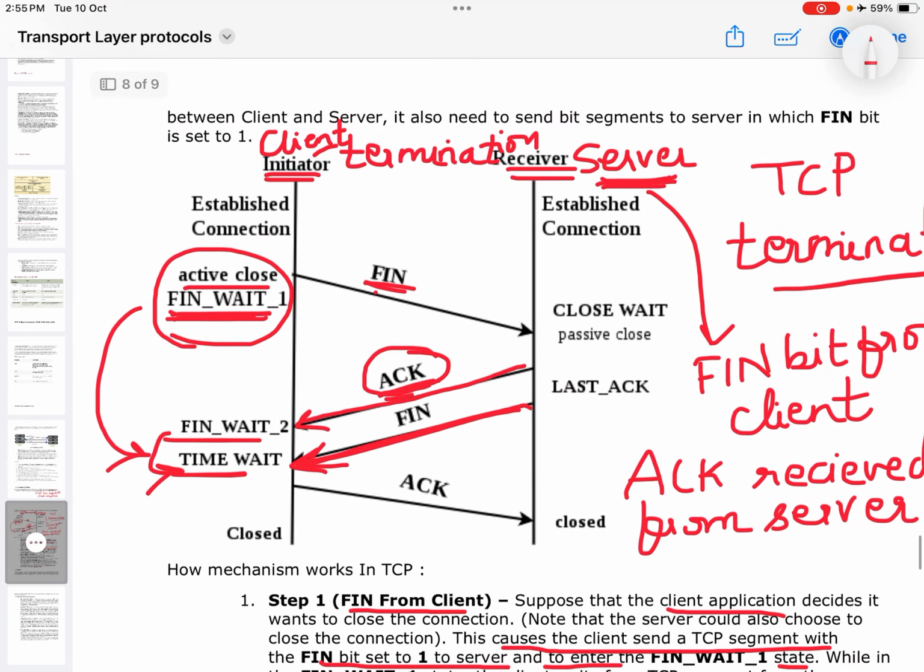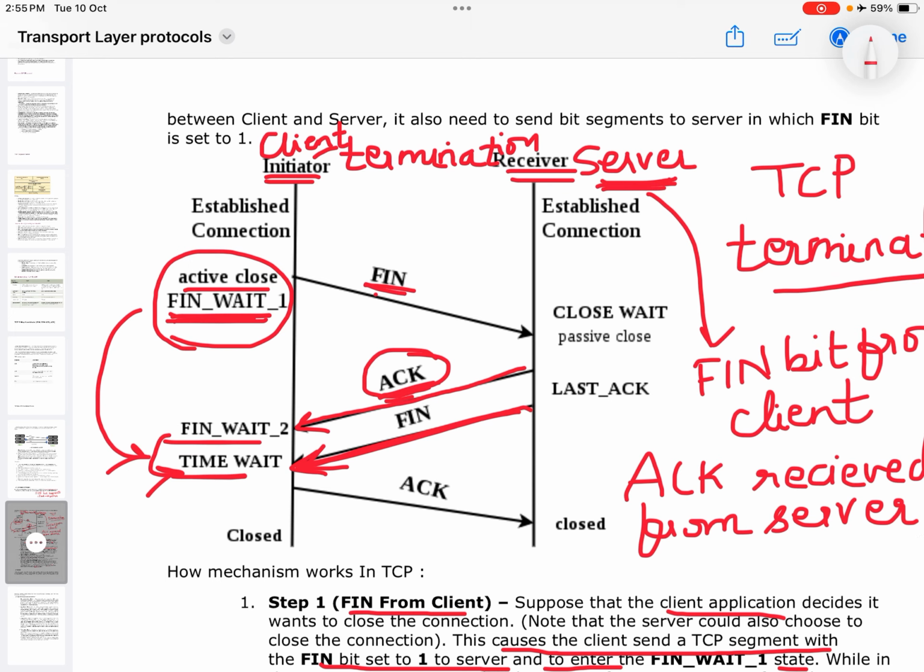So what is happening? Very simple. You have to start a connection loss. Now, one side has to initiate the connection loss. It can be either the server or the client. In our example, the client is going for a termination. So what will the client do? To terminate, the client will send a TCP segment with the FIN bit set to 1 to the server and will itself go into the FIN wait 1 state.